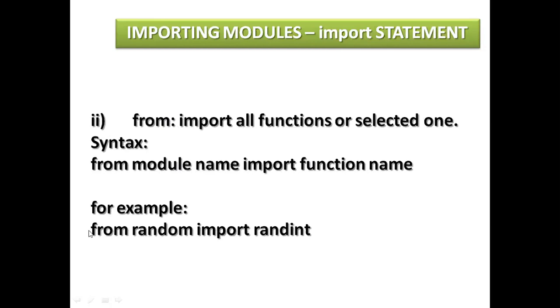See here, from random. Random is a module name here. From is a keyword. Import randint. From this module I am using this function. This is a member function of random. So you can import a whole module, or you can use a particular function also. See, I am showing you here.